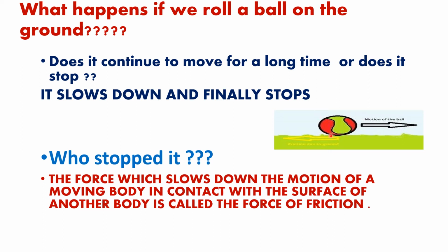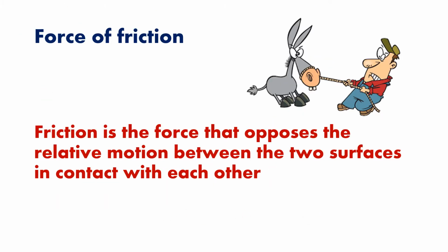Whenever there is a rubbing of one body over the other body, then a force comes into play and that force is called force of friction. So what is the force of friction? The force which slows down the motion of a moving body in contact with the surface of another body is called force of friction.